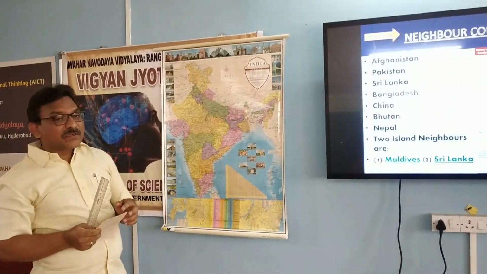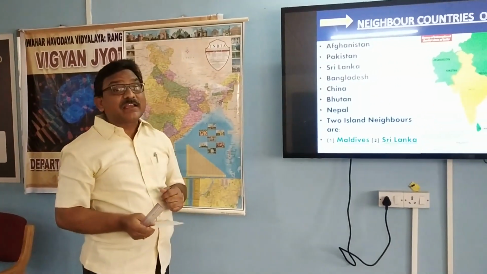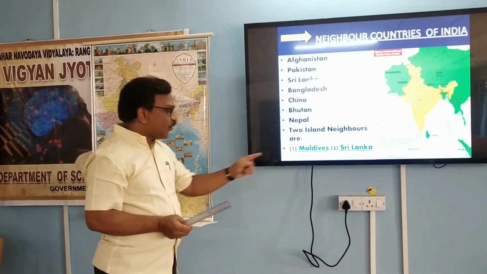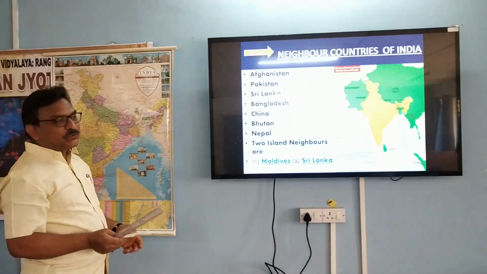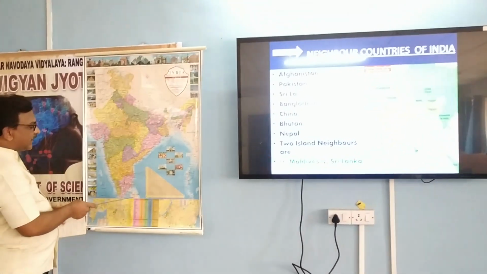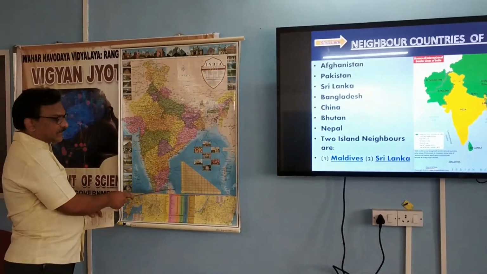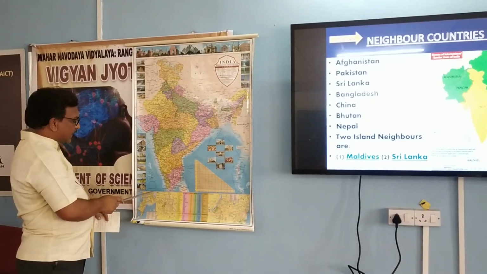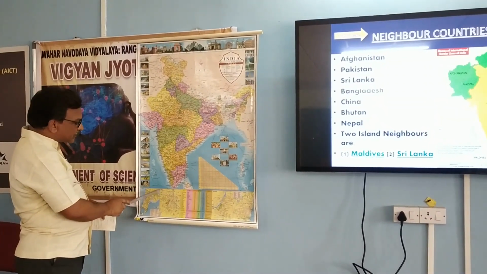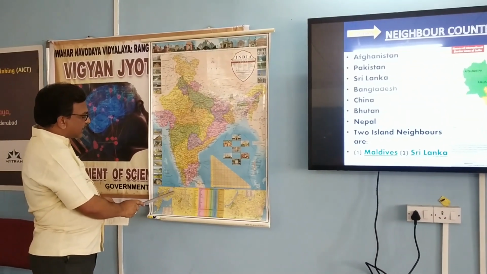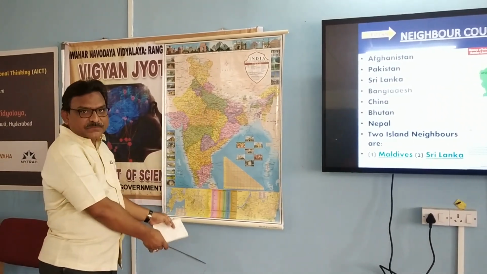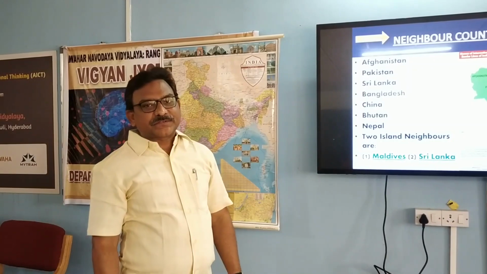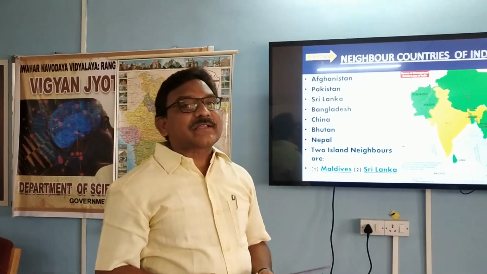So what are the other two countries which I told you are the island neighbors? Yes, one is Maldives, the other one is Sri Lanka. Already I told you Sri Lanka is an island country. And the other one is Maldives, to the extreme south of our country. Why do we call them island countries?